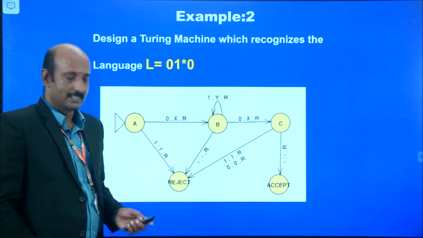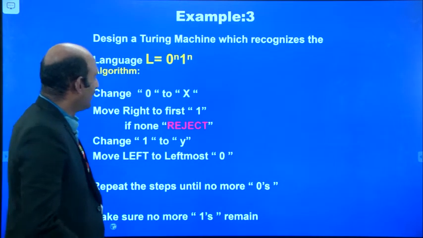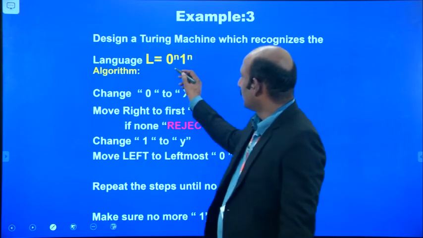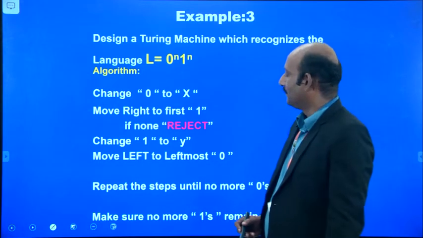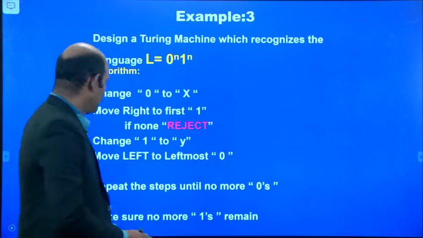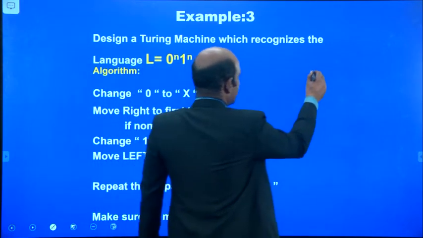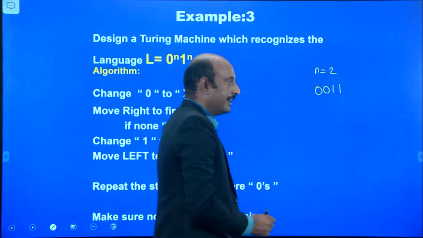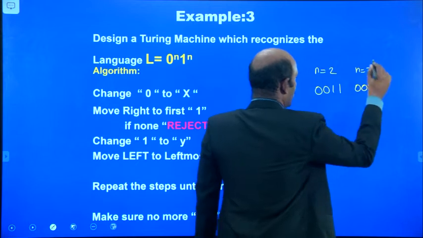So I think you all understand this. Next is the example of a Turing machine which recognizes the language 0 power n and 1 power n. So there are n zeros and n ones. For example, if the value of n is 2, we may have 0, 0, 1, 1. If n is 3, we may have 3 zeros and 3 ones.